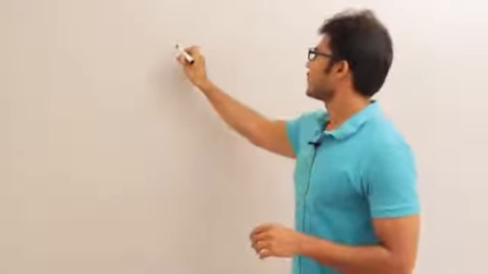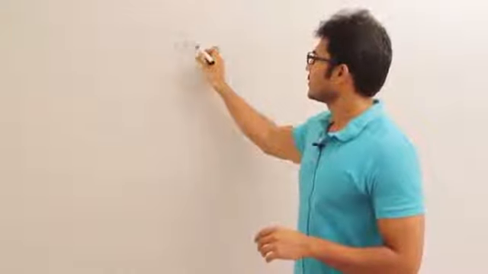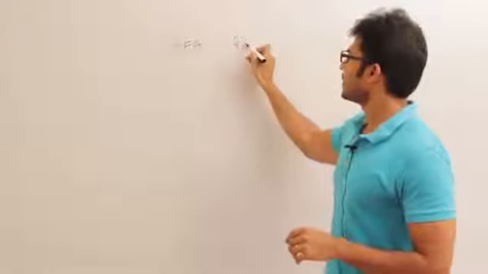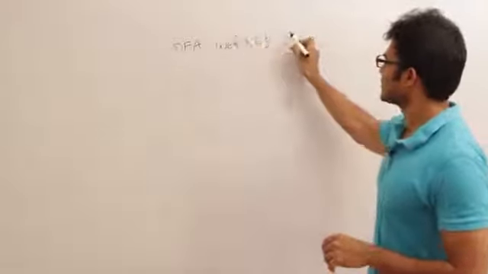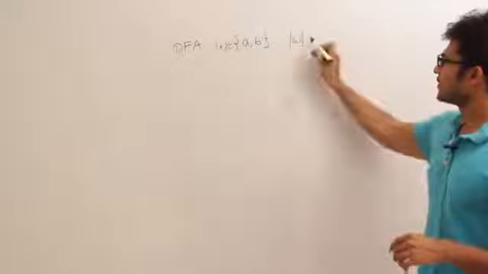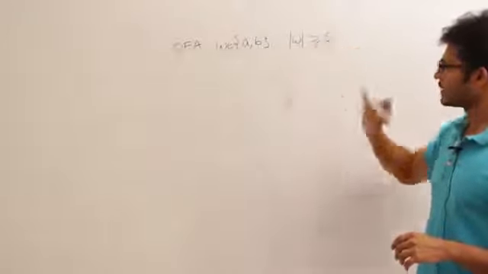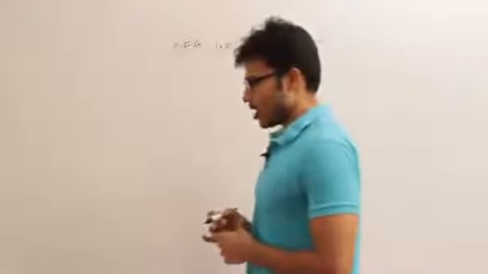So we have seen a problem where we constructed the DFA for the set of all strings of length exactly 2. Now what if the question is to construct a DFA which accepts the set of all strings over a, b where the string length is at least 2? Now I want to construct a DFA for the set of all strings over a, b such that the length of the string is greater than or equal to 2. So how can we construct it?